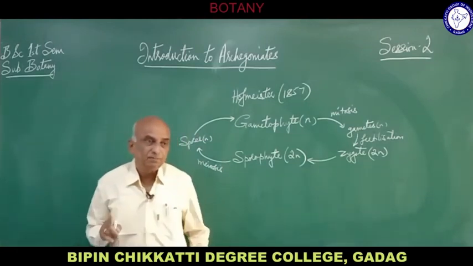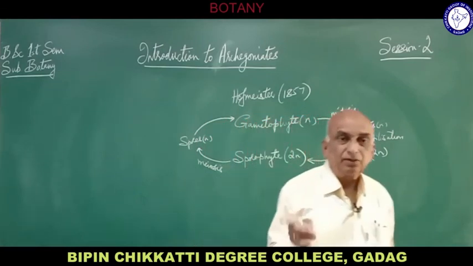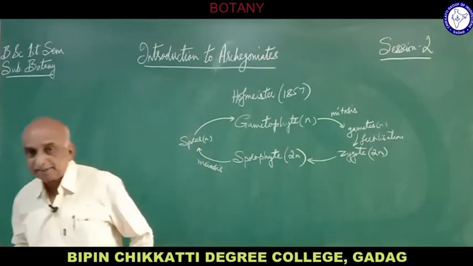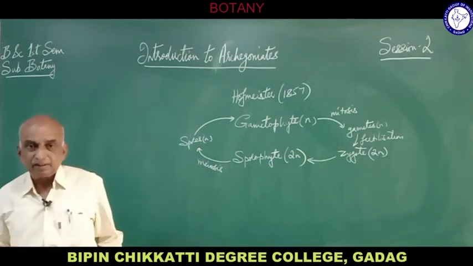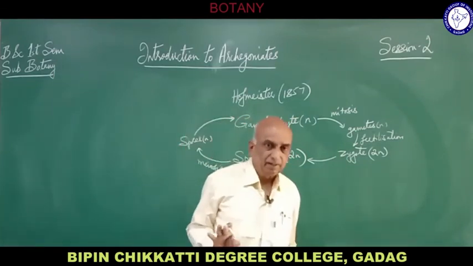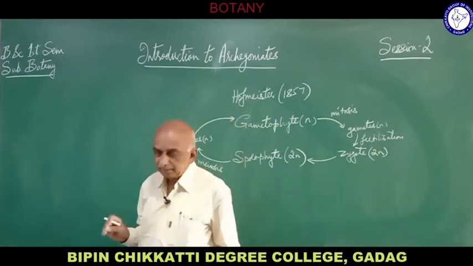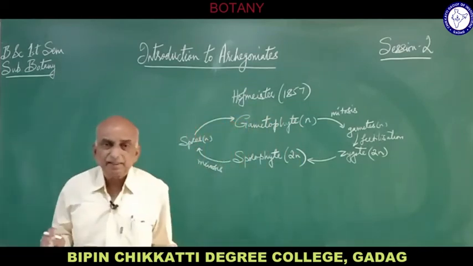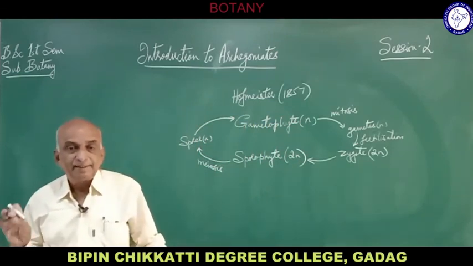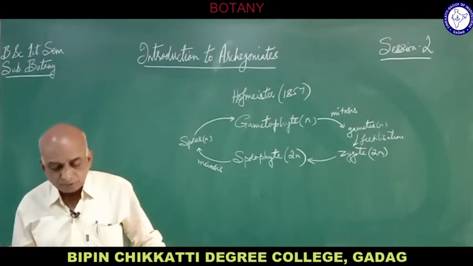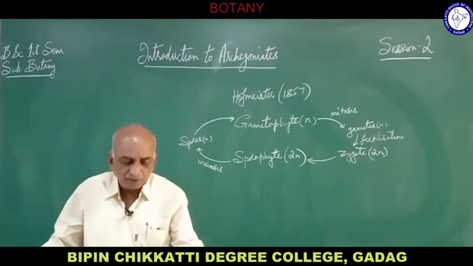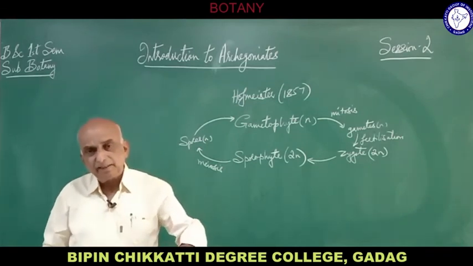In the bryophyte, we mentioned the sporophyte is dependent on the gametophyte. It is a parasite on the gametophyte. But in the flowering plants, in the higher plants, the gametophyte is not well developed. It is highly reduced, consisting of very few cells, but it is not independent. It is completely dependent on the sporophyte, so it entirely grows inside the sporophyte. This is what is actually seen in the higher plants.